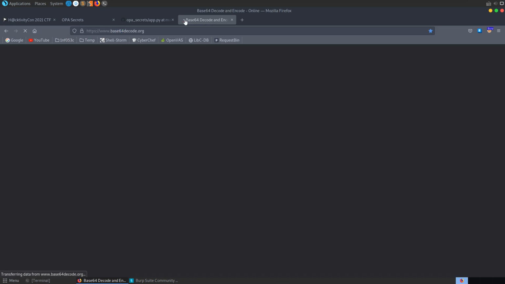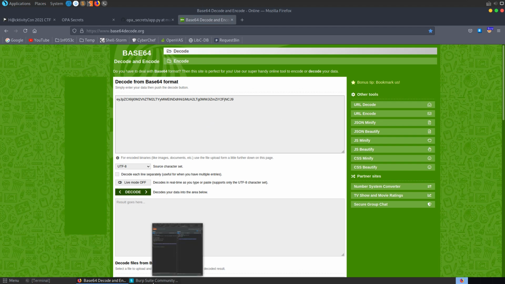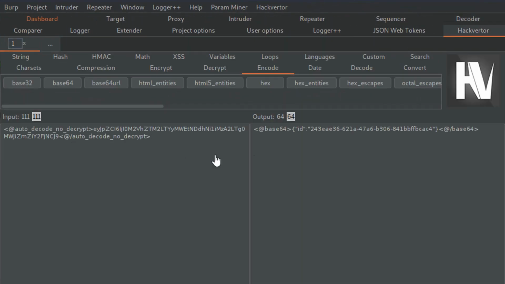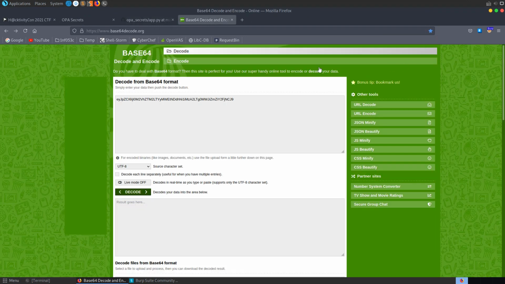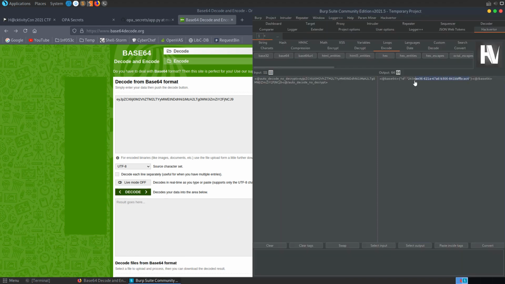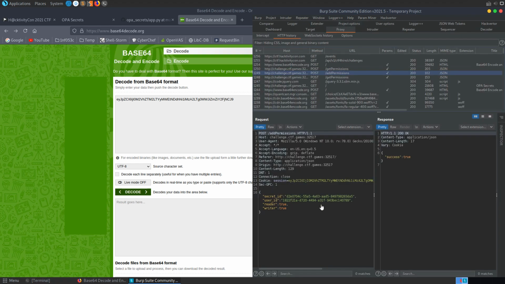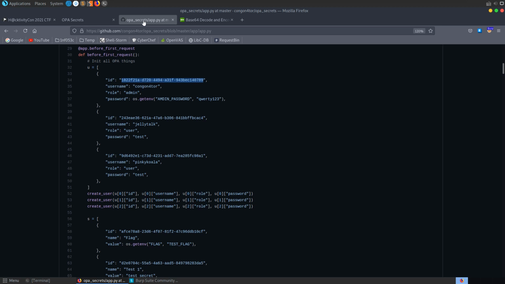Let's go and base64 decode that. In fact, why am I going there? We can do this in Burp Suite very easily. So you can see because I had that copied, it automatically decoded that. But yeah, apparently not. So I guess we didn't even need to update that. I thought we needed to go and update this to be the admin cookie. And then I also tried to modify some of these requests to add permissions and change permissions, and that's kind of why I thought that we needed to do some extra steps there.